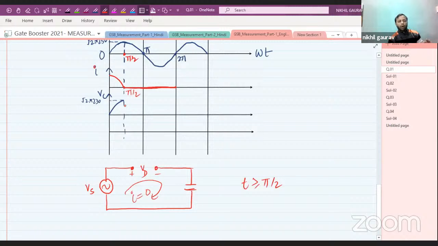Now what will be the voltage of the capacitor after pi by 2? Look here, the capacitor is charged till Vm, the maximum value. After pi by 2, the circuit will not allow any current. That means the capacitor voltage will be clamped at Vm. Let me change the color. So after pi by 2, your voltage will be Vm.